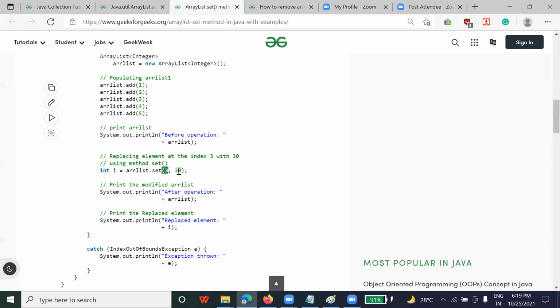You want to change it with 30. Okay. So you just print this System.out.println, replace element I. So this I will be what here? 4. Means you have changed 4 to 30, right? So you are going to print it.